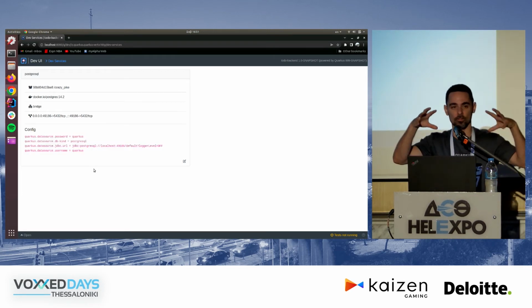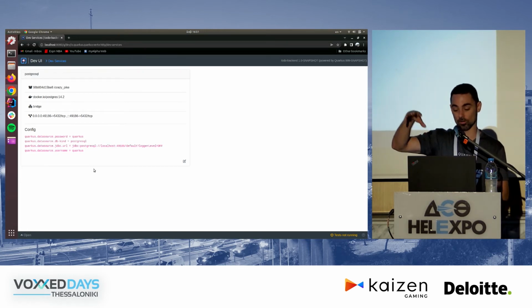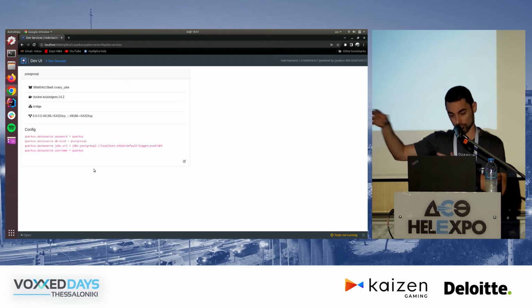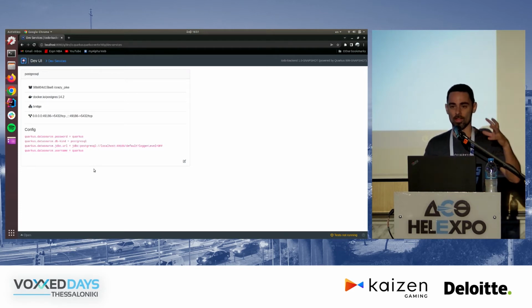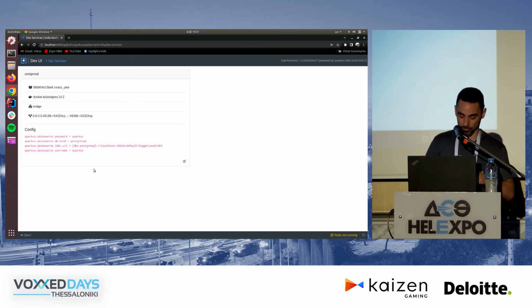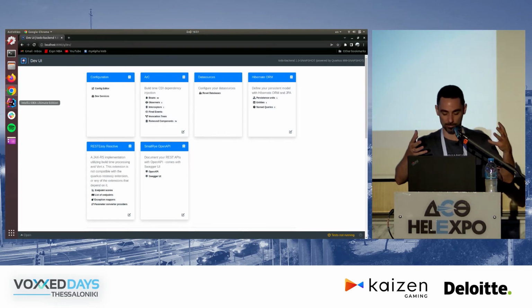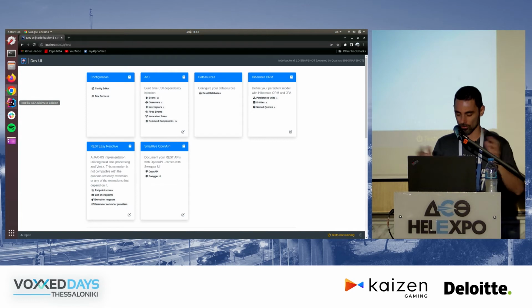This is the configuration that you would have had to write on your own if you were going to start the database on your own. But Quarkus did all that for you, just by knowing that you're going to use Hibernate and you have not configured a database. It configured all this stuff for you, and it actually started the database for you. So now I can work with Hibernate and continue writing features for my application and not care about all this plumbing that's going on behind the scenes.